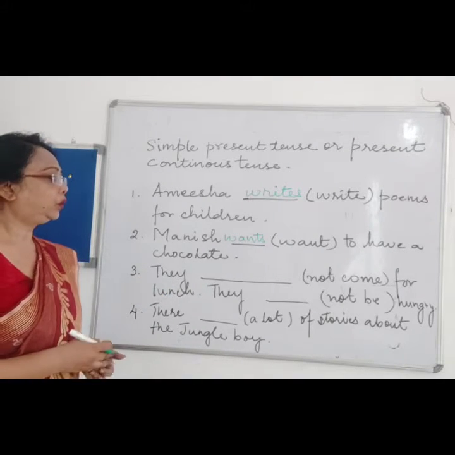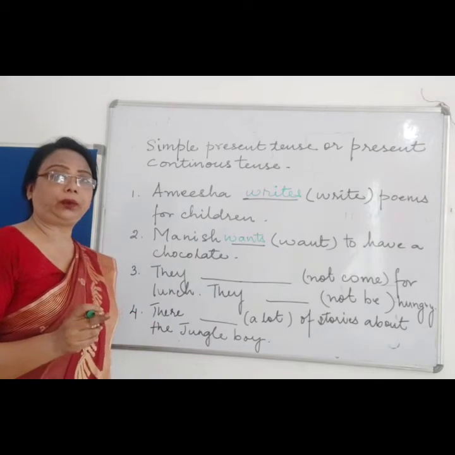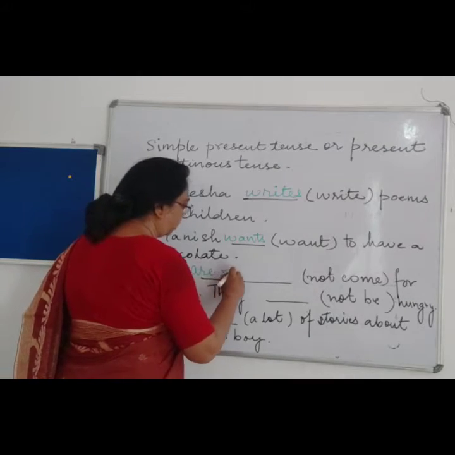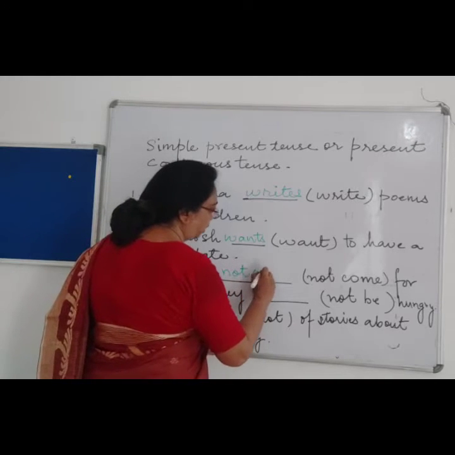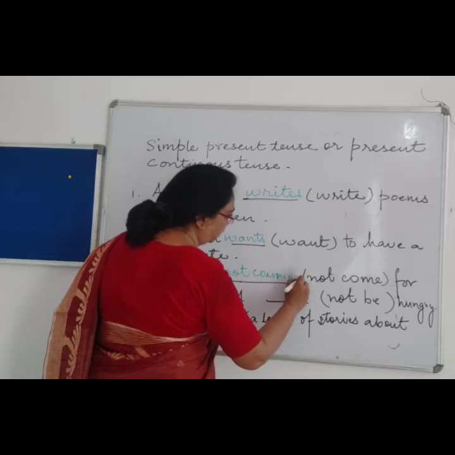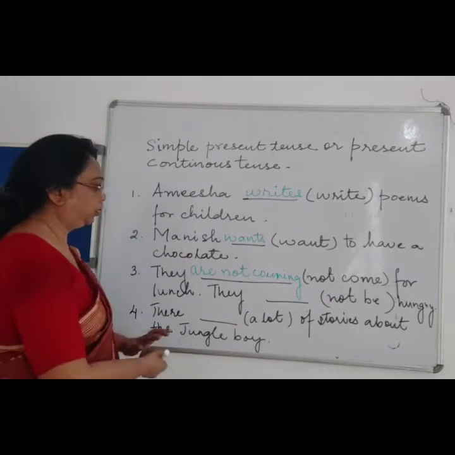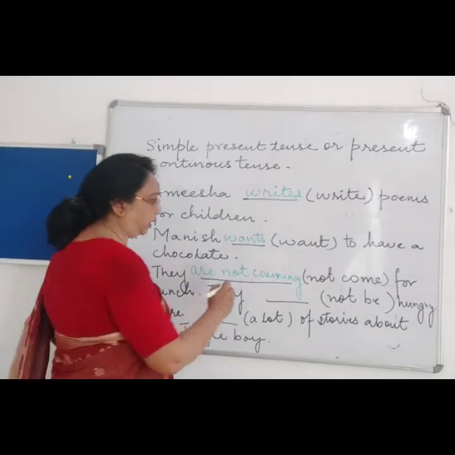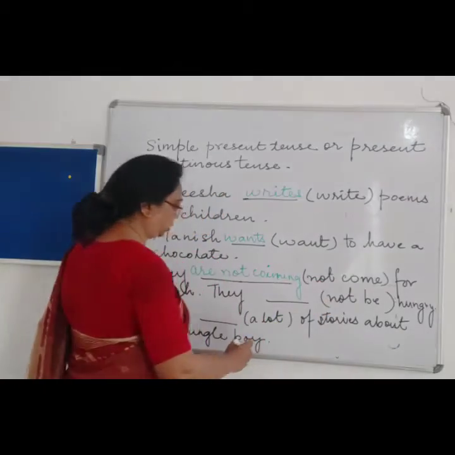Plural. So they will be added with are. So they are not coming for lunch. It will be present continuous tense. They are not coming for the lunch.